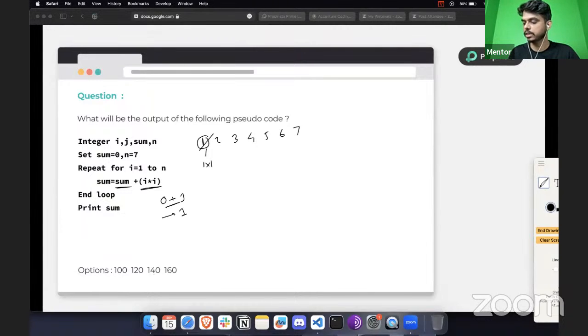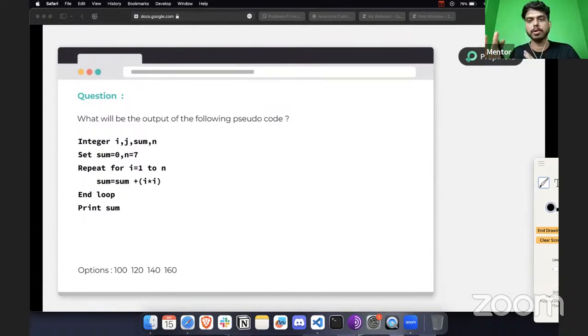That is the first iteration done. Likewise, you have to perform all the rest of the iterations. By the time you calculate 7 into 7, plus the value you have got till now from the iteration of 6, the number we have is 140, and most of you have answered it correctly, so that's good. I hope it was helpful for you.